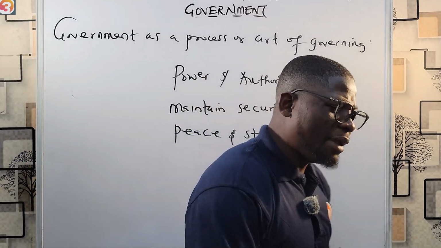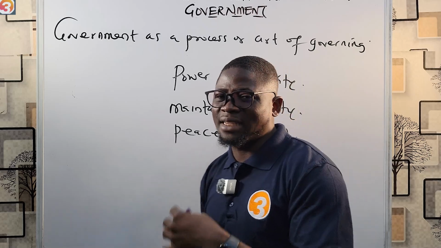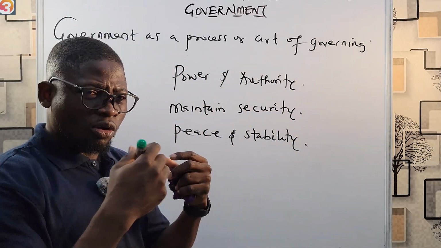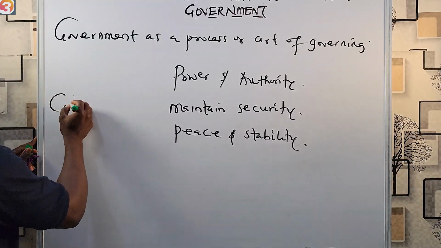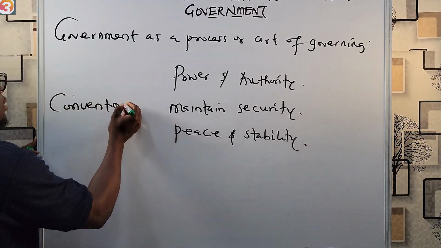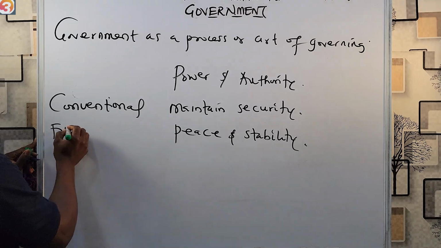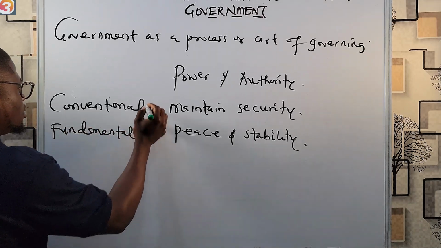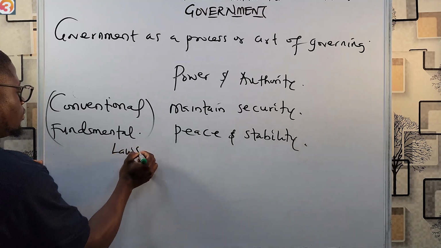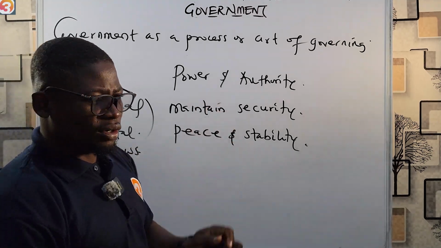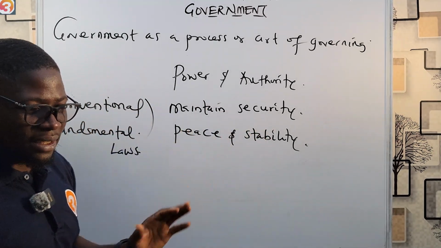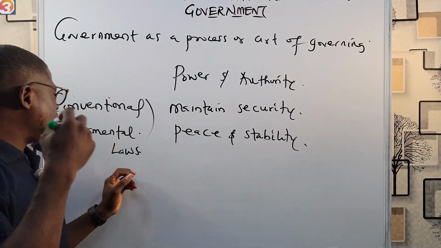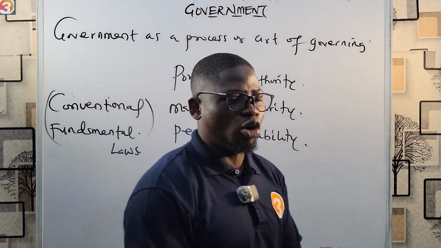But how do they maintain security, peace and stability? They do this by making or enforcing conventional or fundamental laws. Government is vested with power and authority to maintain security, peace and stability by making or enforcing conventional and fundamental laws in a state or society.